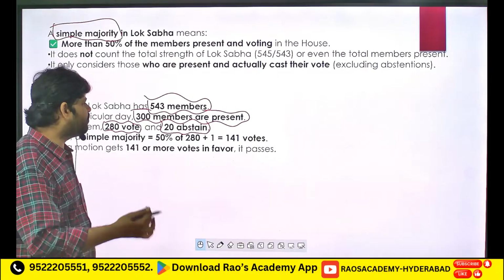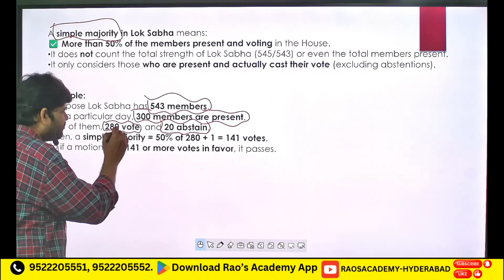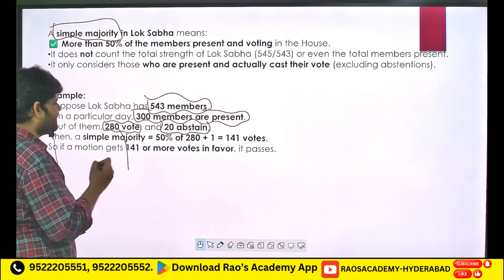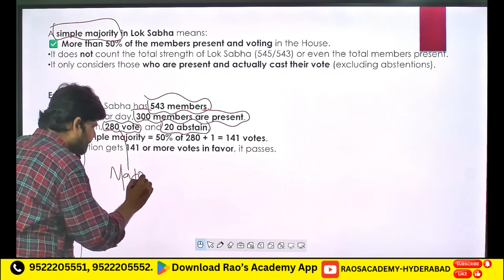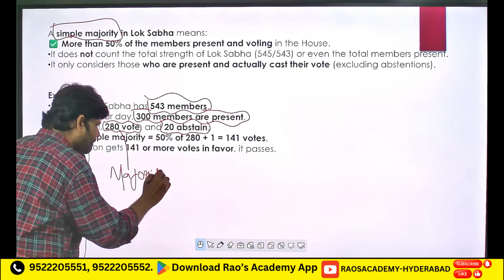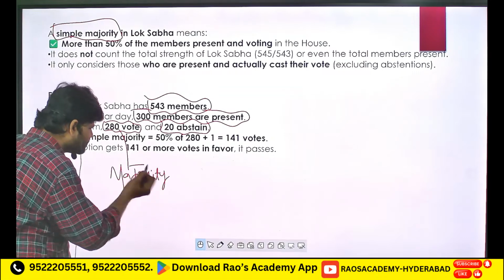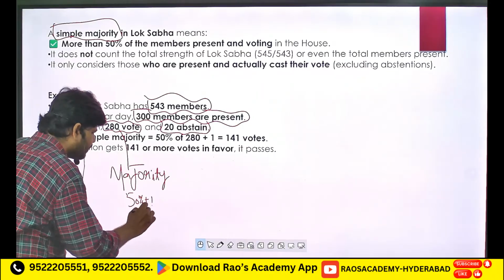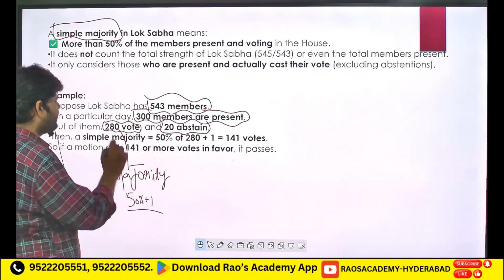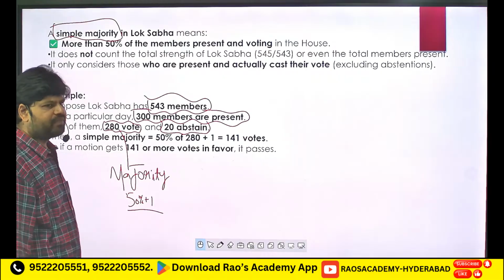So here I will take a majority of this 280. Majority means basically 50% plus 1. So what is 50% of 280? 140, right?